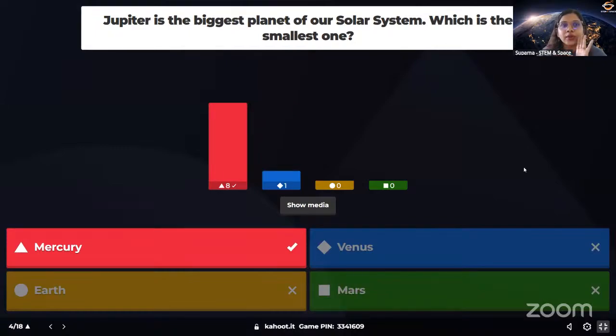Okay, so Venus, I don't know, one of you answered Venus, but it's actually Mercury. Venus has a similar size as our Earth, and Earth is not the smallest planet. Mercury is the smallest planet, and it is the closest planet to our sun. Okay, so good job, good job.